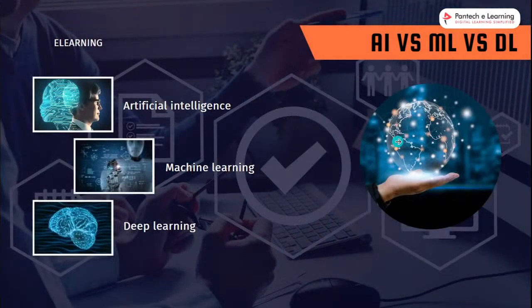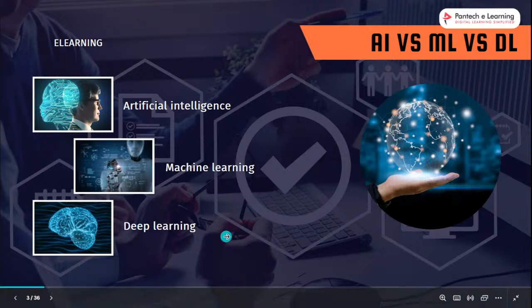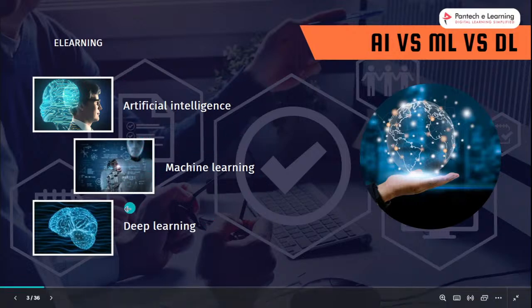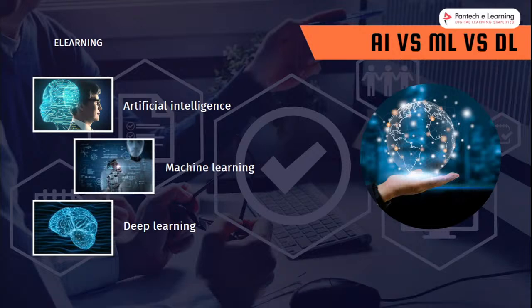First of all, artificial intelligence is inclusive of these two things, right? Artificial intelligence is not possible without these two topics, because machine learning and deep learning are important for creating and training the machine, right?